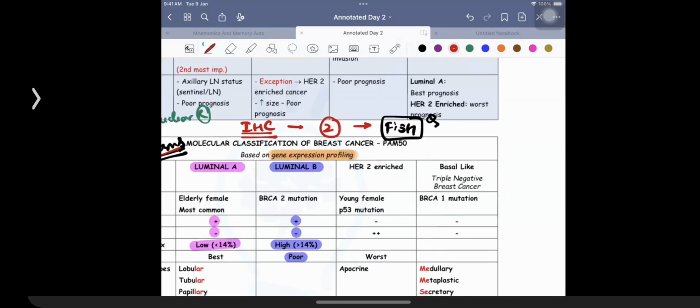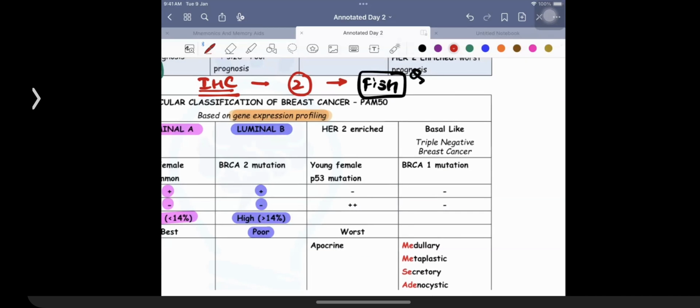Next thing that we have to have an idea over here is a patient who's going to be having the presence of HER2 enriched cancer. HER2 enriched cancer, unfortunately, is associated with P53 gene mutation. These patients are younger females and they are going to be having overexpression of HER2. Now, because of its aggressive nature, this cancer is going to be having a poorer prognosis.